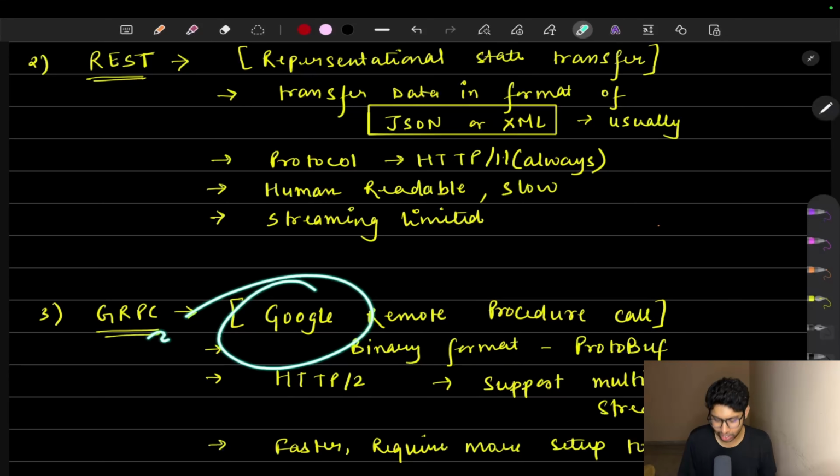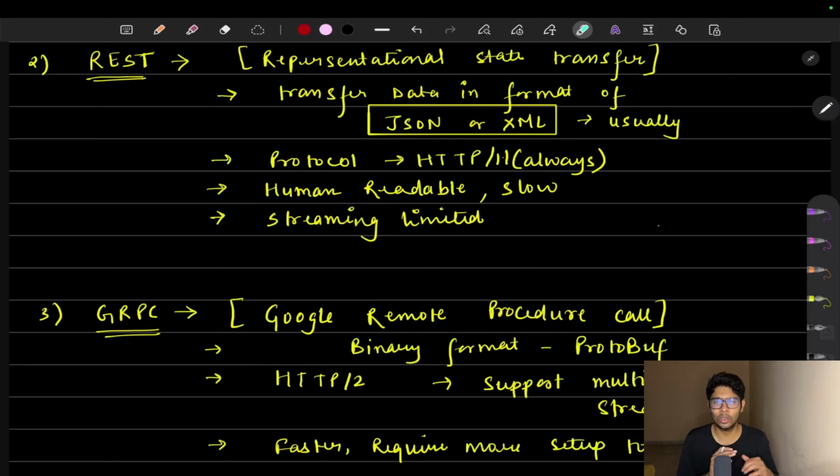Now this G doesn't stand for Google. You can use any other word like generic or general, so general remote procedure call or generic remote procedure call. But it was developed by Google, so that's why I write Google here. But it is a dynamic word right now.